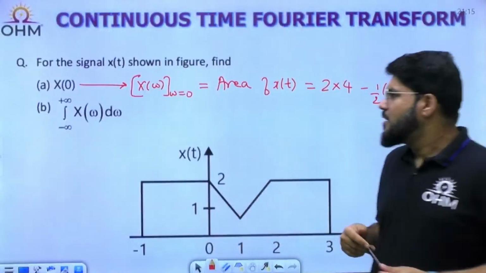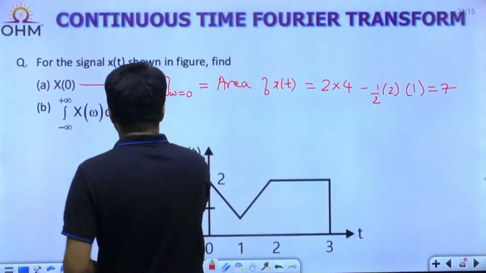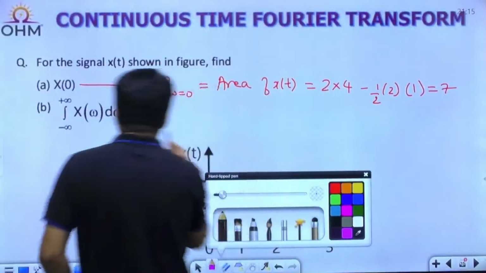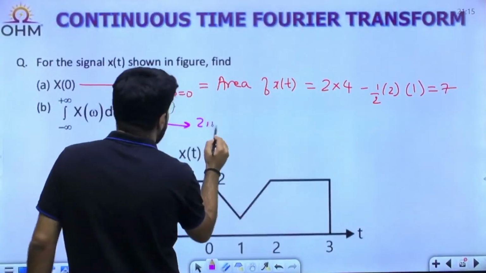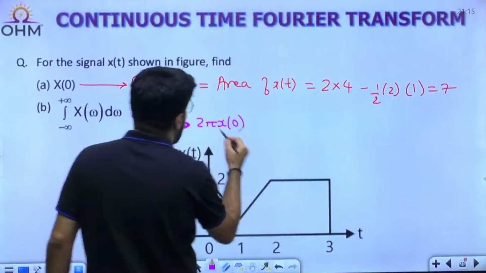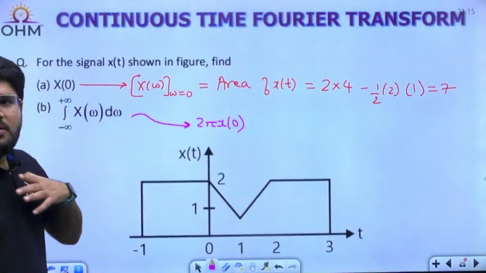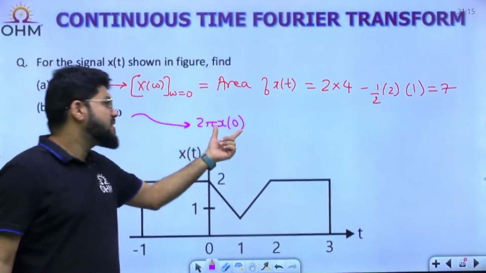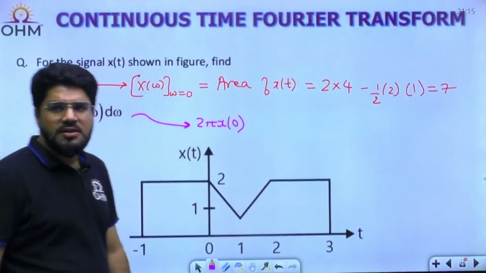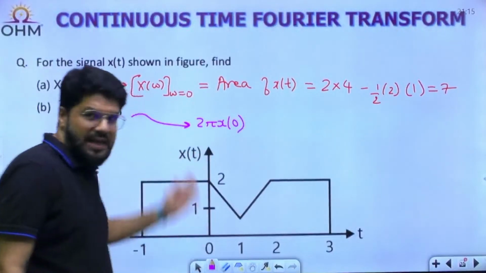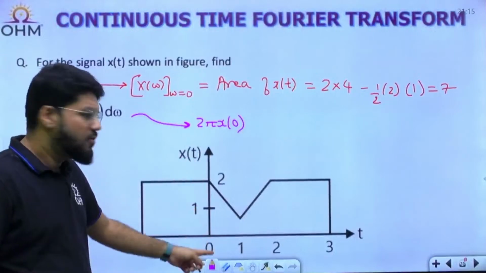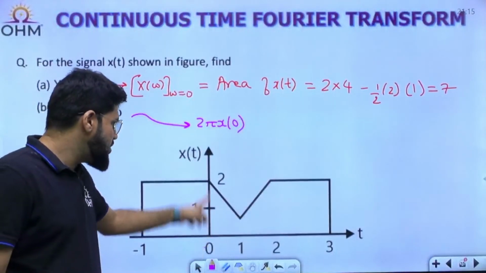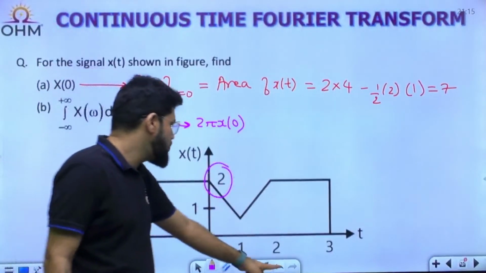Now the next one. What is the integral of X(omega) d omega? It is given by the second result of the area property, 2 pi x(0), that is, 2 pi into the value of the signal x(t) at time 0. That is known to you; you can observe it here.